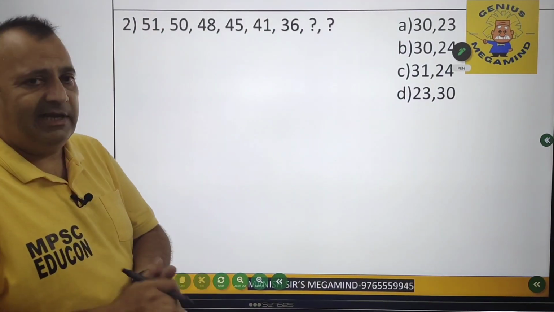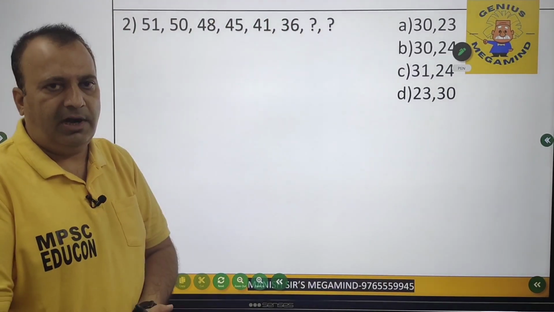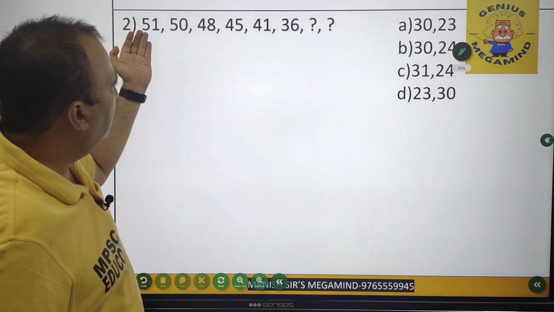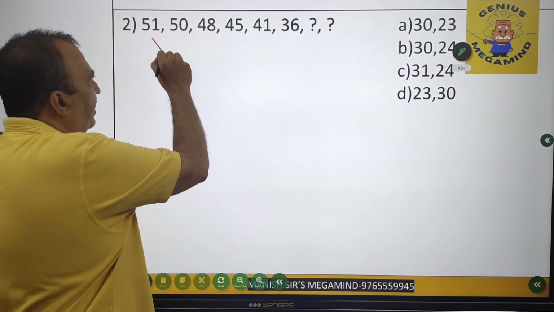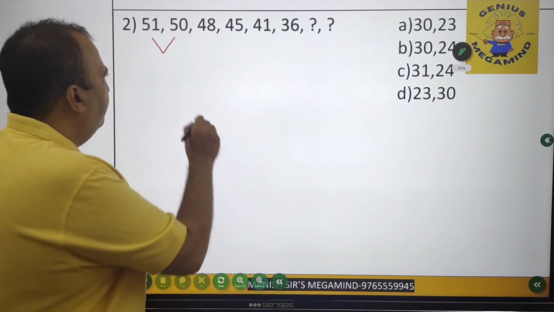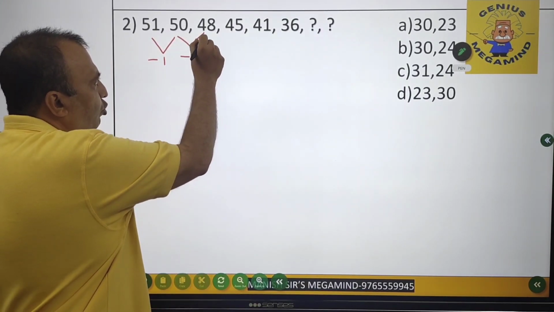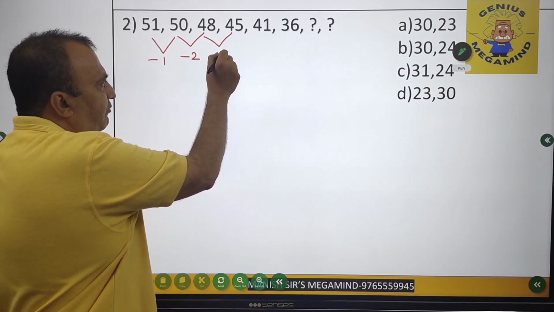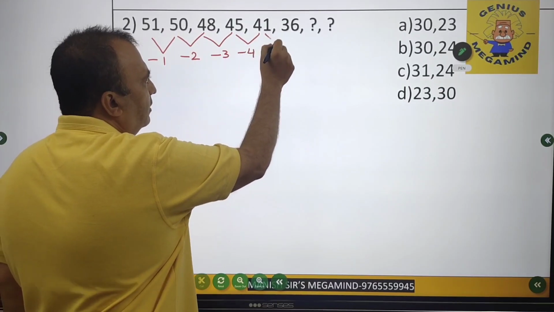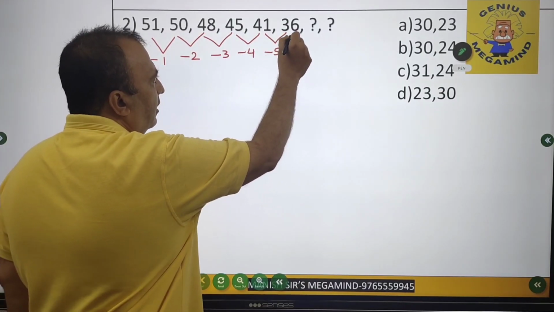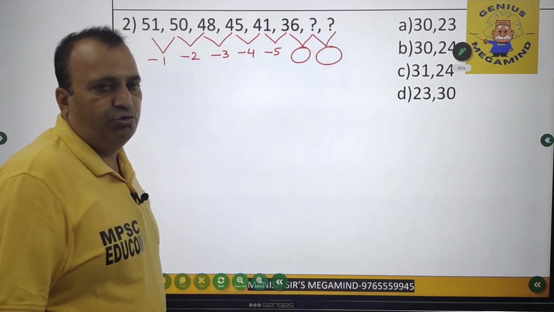Now the second question. Again, observing the numbers from the left hand side to the right hand side, we see that the numbers are in a decreasing order, right? So I am going to find out the difference between these two. The difference is minus 1. Then the difference comes out to be minus 2. Then the difference, my friend, between 48 and 45 is minus 3. Then it is minus 4. Then it has to be minus 5. Then I don't know the difference over here, and then I don't know the difference over here.